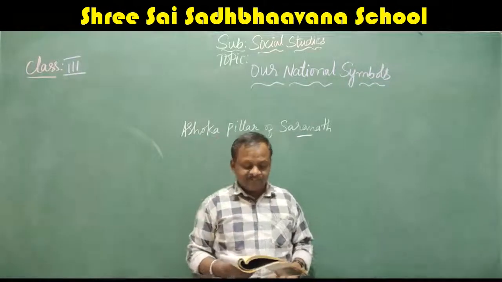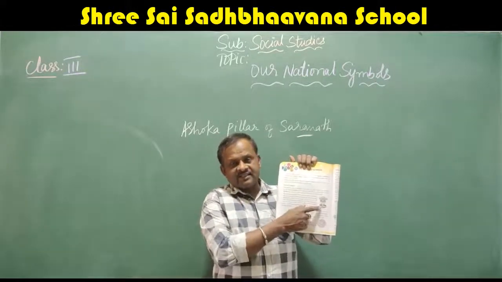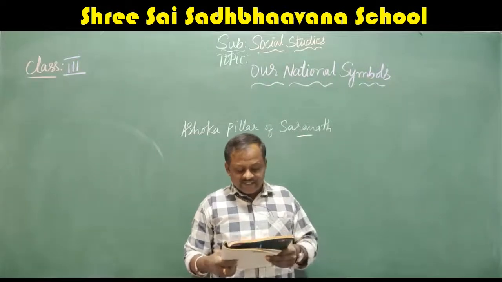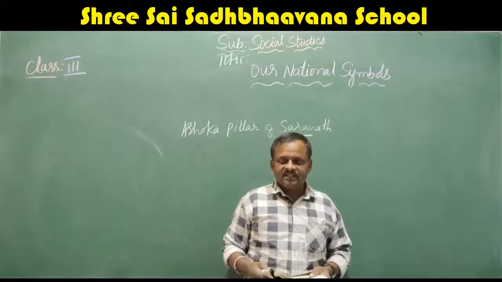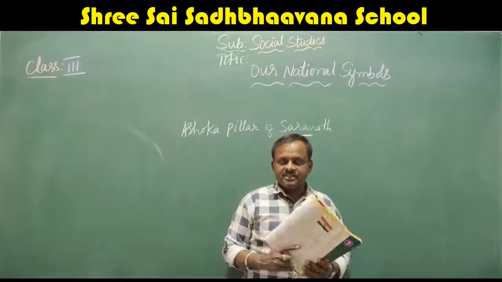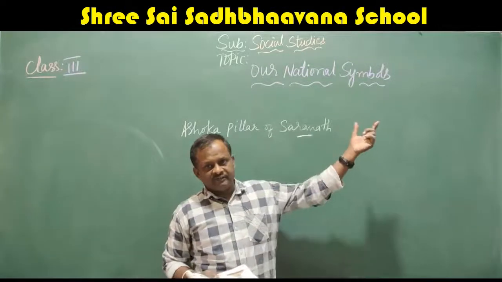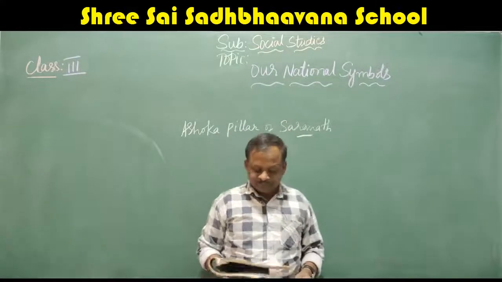What does it consist of? The lion capital. See here, they have given the figure that is called the lion capital. The lion capital was built by Ashoka the Great, who ruled our country during the 3rd century. 3rd century means around the year 300. Now we have 2021. In the year 300, at that time he was ruling.